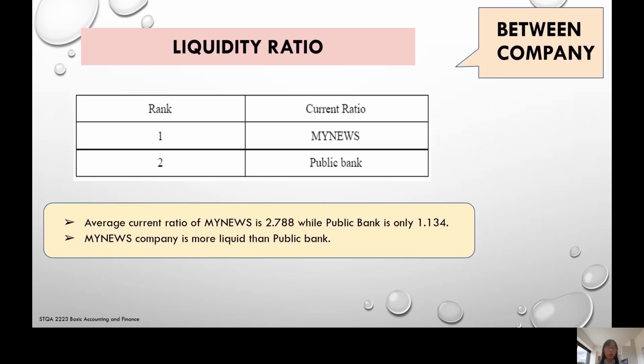Now, we also compare the ratio analysis between the companies. First is about the liquidity ratio. The average current ratio of MYNEWS company is 2.7xx, while the Public Bank is only 1.134. Hence, the MYNEWS company is more liquid than the Public Bank.